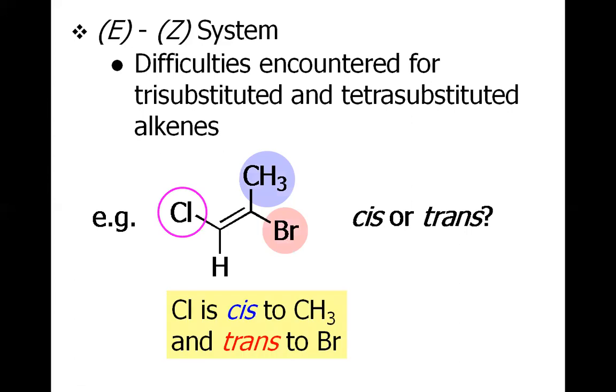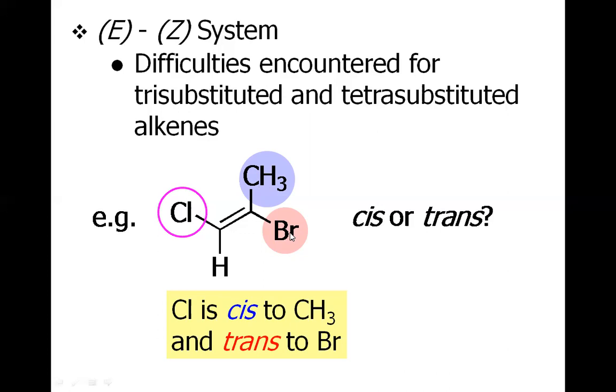However, we may designate it as cis or trans relative to a particular group. For example, if we consider the chlorine as a reference, then this chlorine is cis with respect to the methyl, and the same chlorine is trans with respect to the bromine.